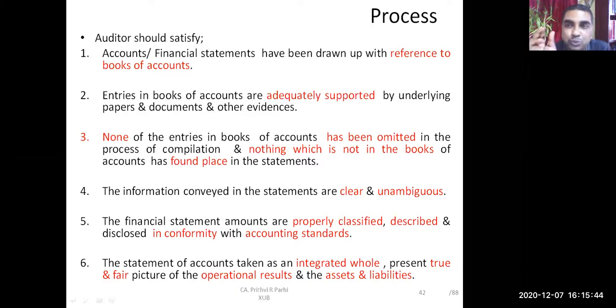The information which is disclosed should be clear, or clarity should be there. Okay, if profit and loss shows some item, it should be clearly understandable. Suppose telephone expenditure is telephone expenditure. If you write something else, it may not be understandable. Okay, computer is computer.